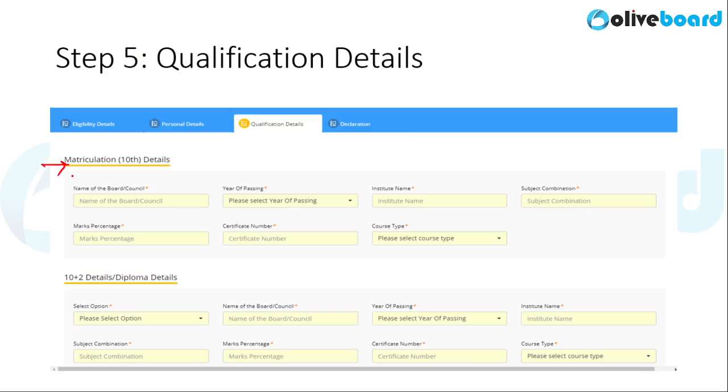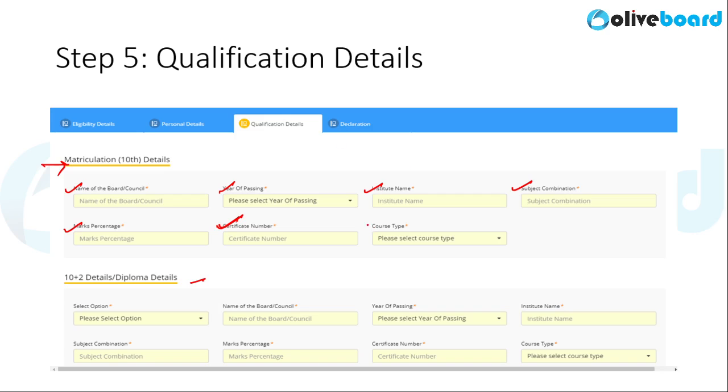So, in your qualification page, make sure that you have your certificates handy. Why? Because you will need to furnish all these details that they are asking for: the name of your board, year of passing, institute name, subject combination, the subjects that you had opted for in class 10th, 12th, and then you'll have to mention the marks that you secured, the certificate number, the number that is mentioned on your certificate. It is different for everyone, so make sure that you furnish the correct details here.